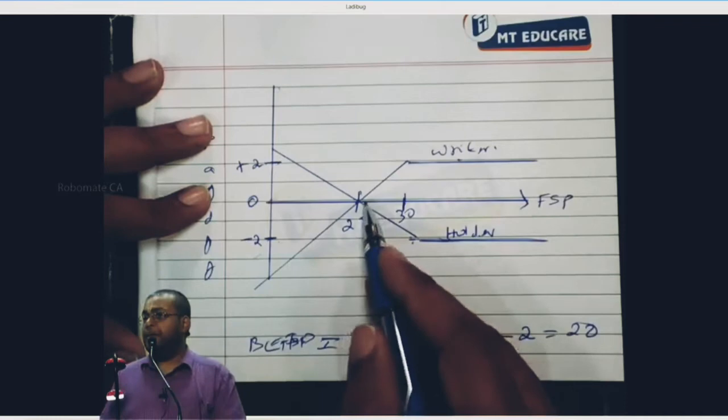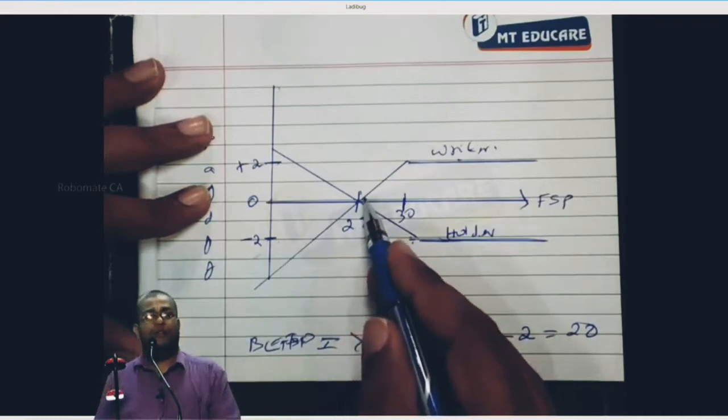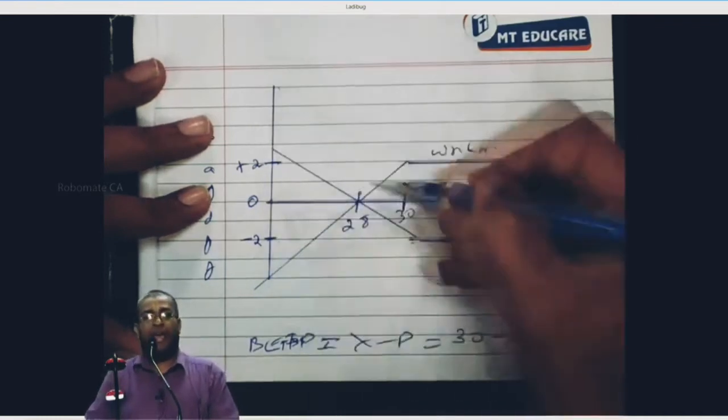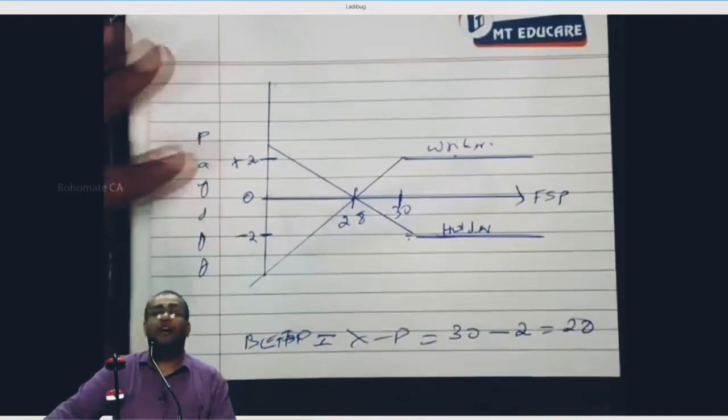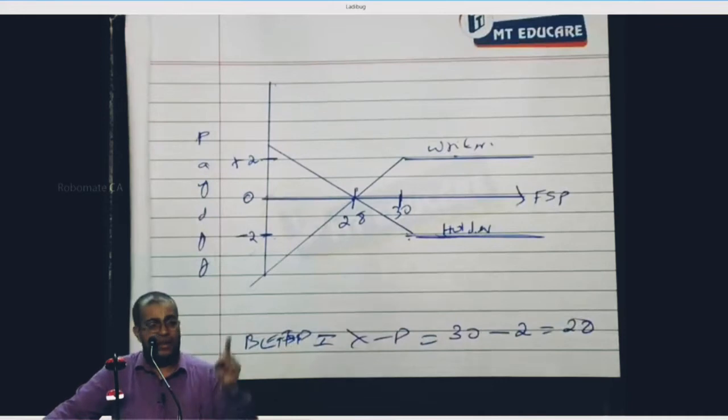When the FSP becomes what? 28. My loss is what? 0. Then I begin to make a gain. He begins to make what? A loss. This is the payoff of the holder and writer of a put option. Right or not? Can I proceed further?